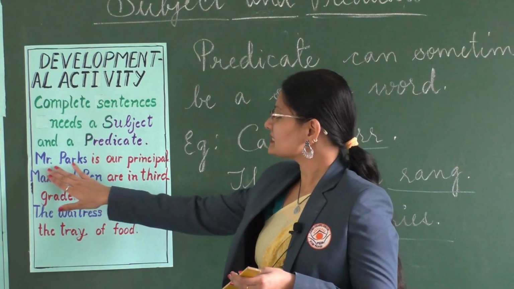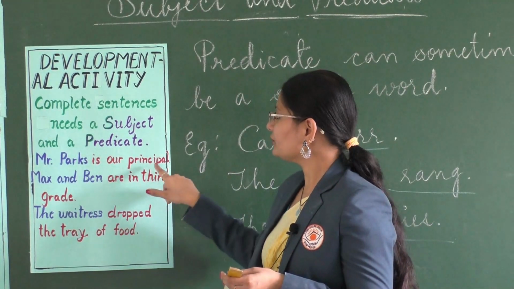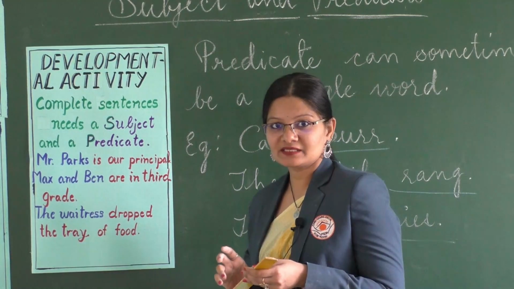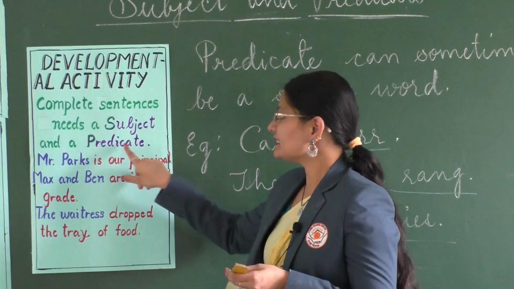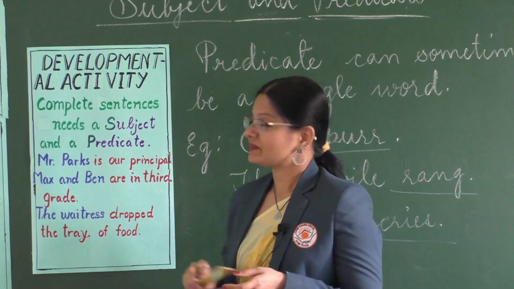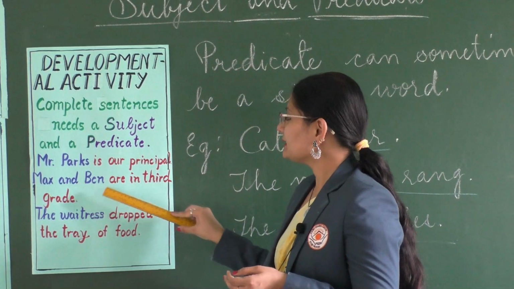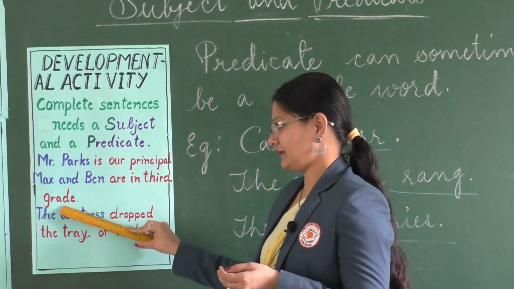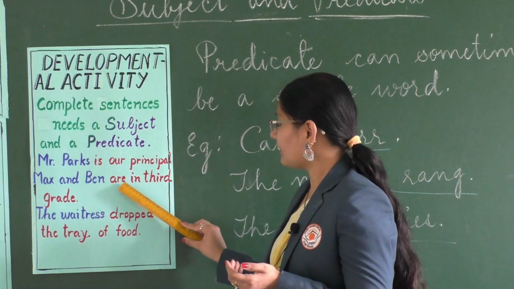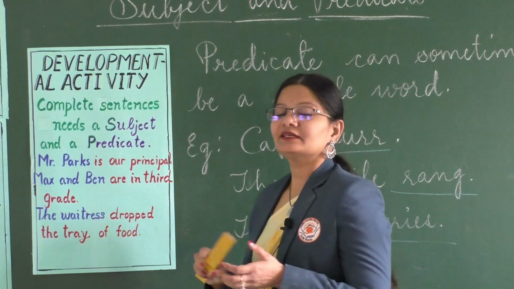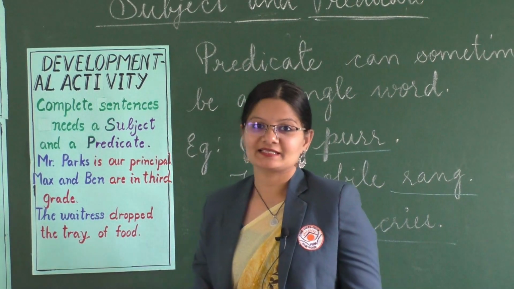Here Mr. Parks is our principal, right? So is our principal is the predicate. Max and Ben are in 3rd grade. So here are in 3rd grade is the predicate.